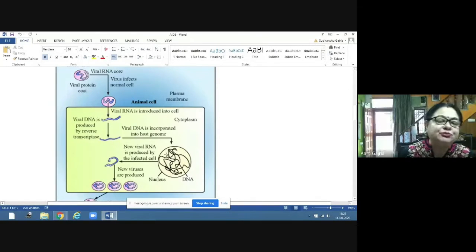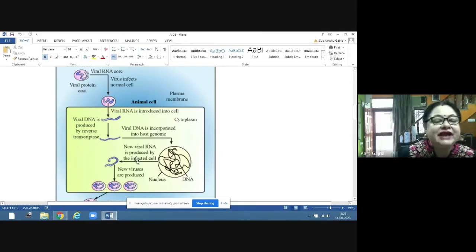This is the human DNA, and this viral DNA will come and incorporate with the human DNA. And then new viral RNA is produced in the infected cell. What will happen from here? The DNA will get converted into RNA by transcription.